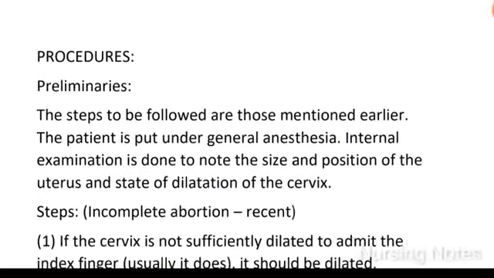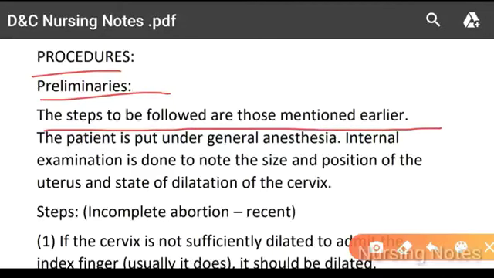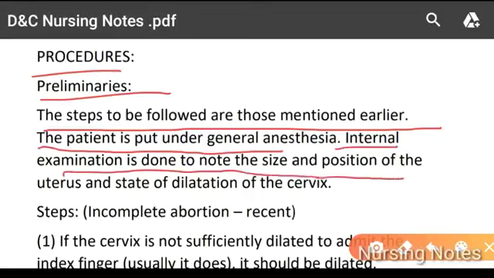Procedure. Preliminaries: the steps to be followed are those mentioned earlier. The patient is put under general anesthesia. Internal examination is done. Note the size and position of the uterus and the state of dilation of the cervix. Step first.